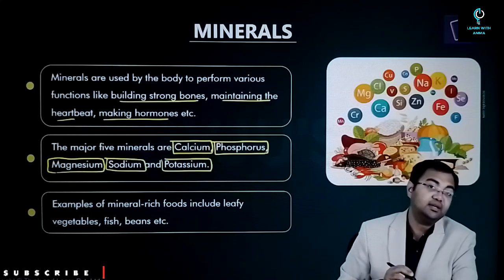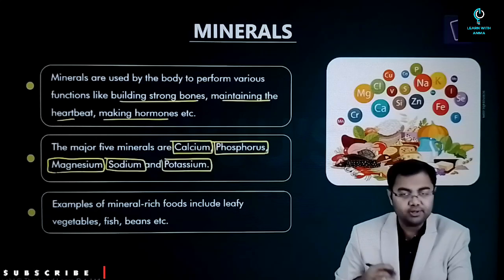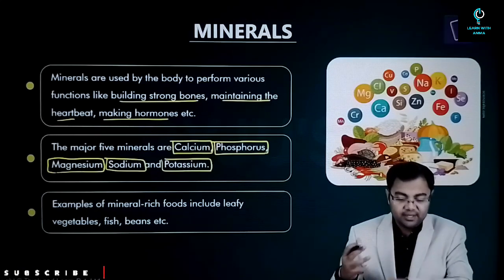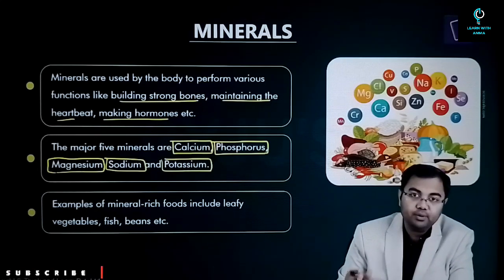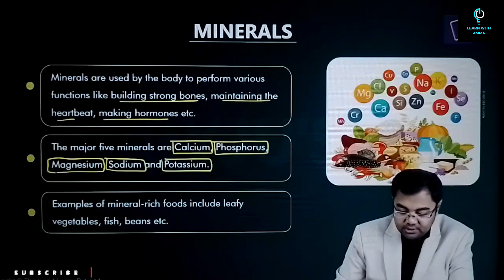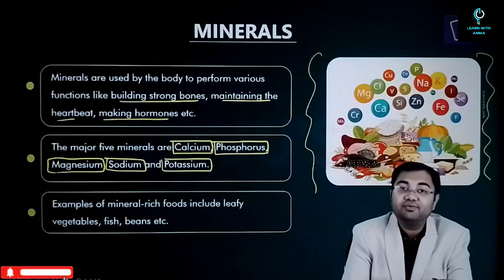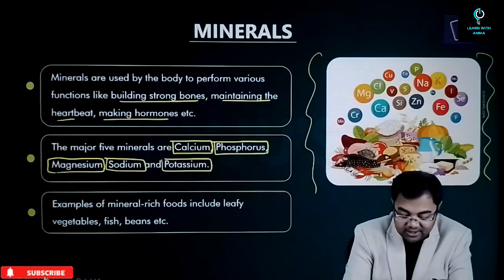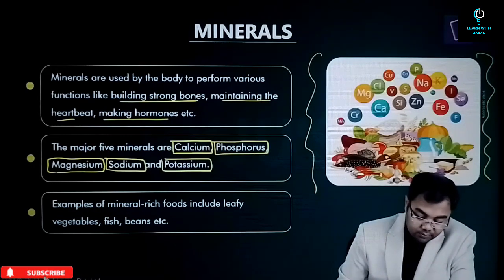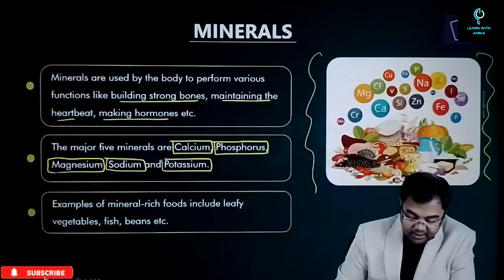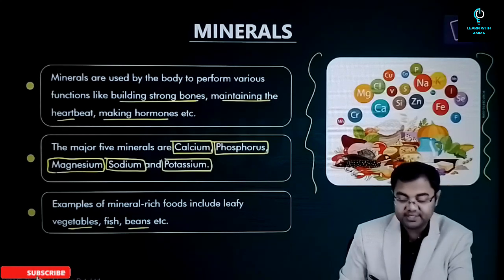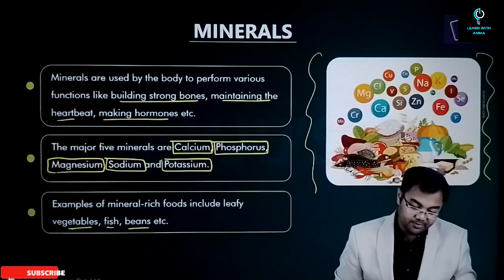These are the ones which are required by our body in larger amounts. Although they are micronutrients, not really required in large amounts, compared to others they are required in larger amounts. There are many elements which are required by our body for one reason or the other, but the five major ones are these. Examples are leafy vegetables, fish, beans, etc. All these have minerals in them.